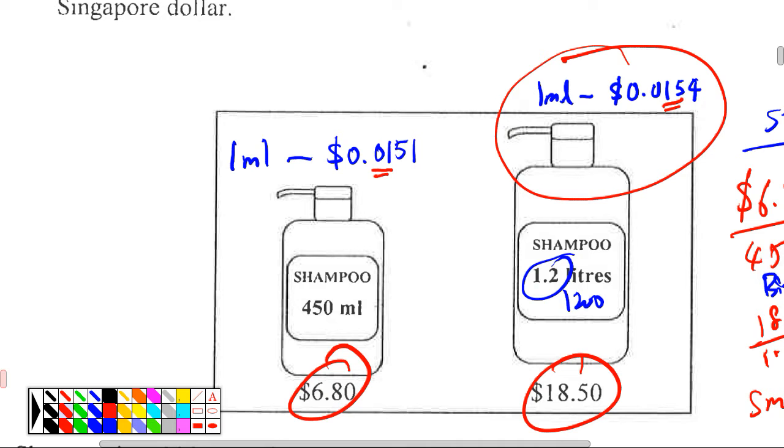Do you see that? Because for 1 liter I will move 3 places, right? So 1 liter is $15.1. Do you get it? Then over here 1 liter will be $15.4. So every liter you save 30 cents. So then you can see the savings. Clear? But it's fine, you don't have to describe that. You just need to write down to 3 decimal places. Then you just say small is better because it is cheaper, or it's cheaper per ml. Clear about this? Okay, good.